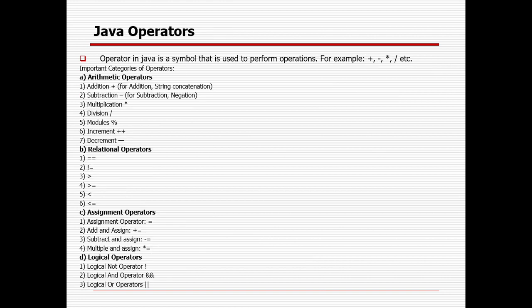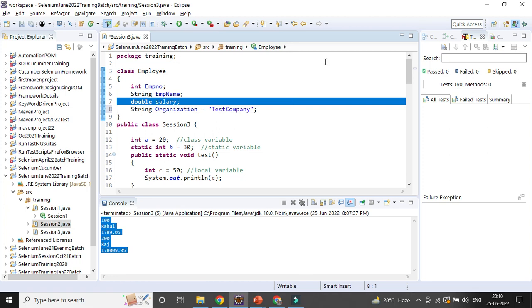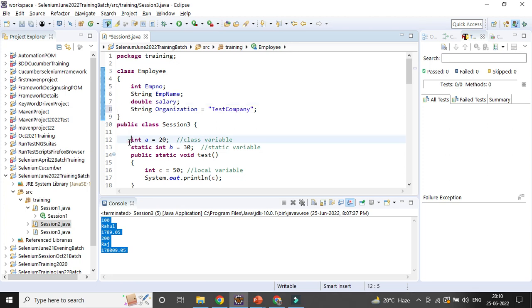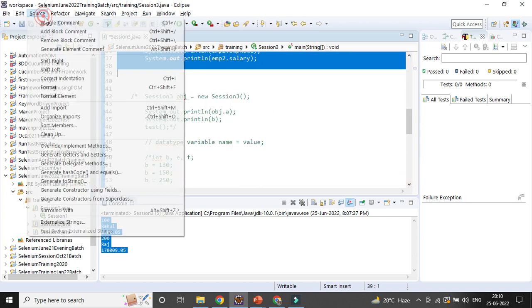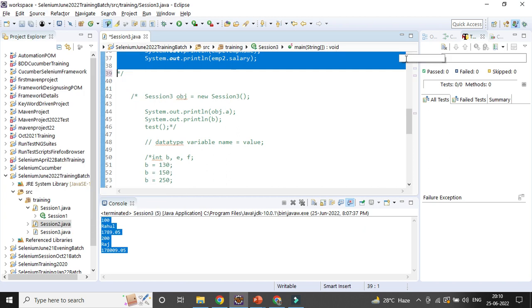In Java, you already know there are different operators available. Similarly, Java has all the operators possible. There are four kinds of operators available, called arithmetic, relational, assignment, and logical operators primarily. So let's try to do something here for all the operators. It is just the normal operators only.